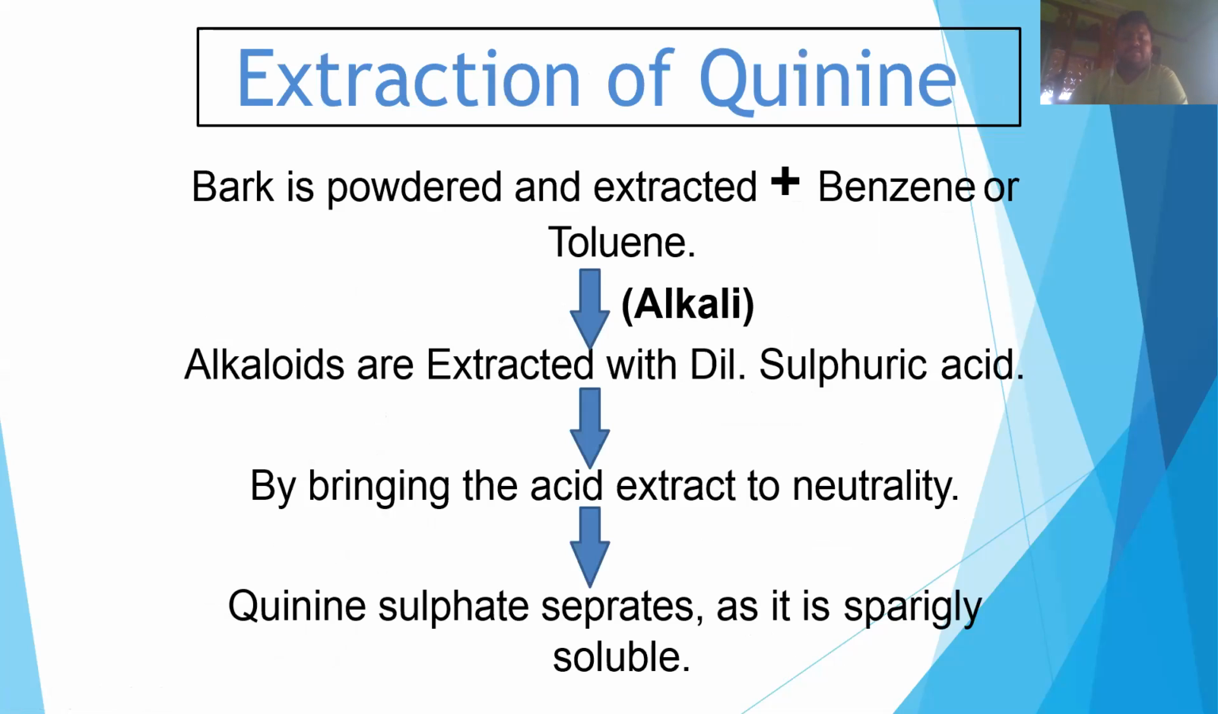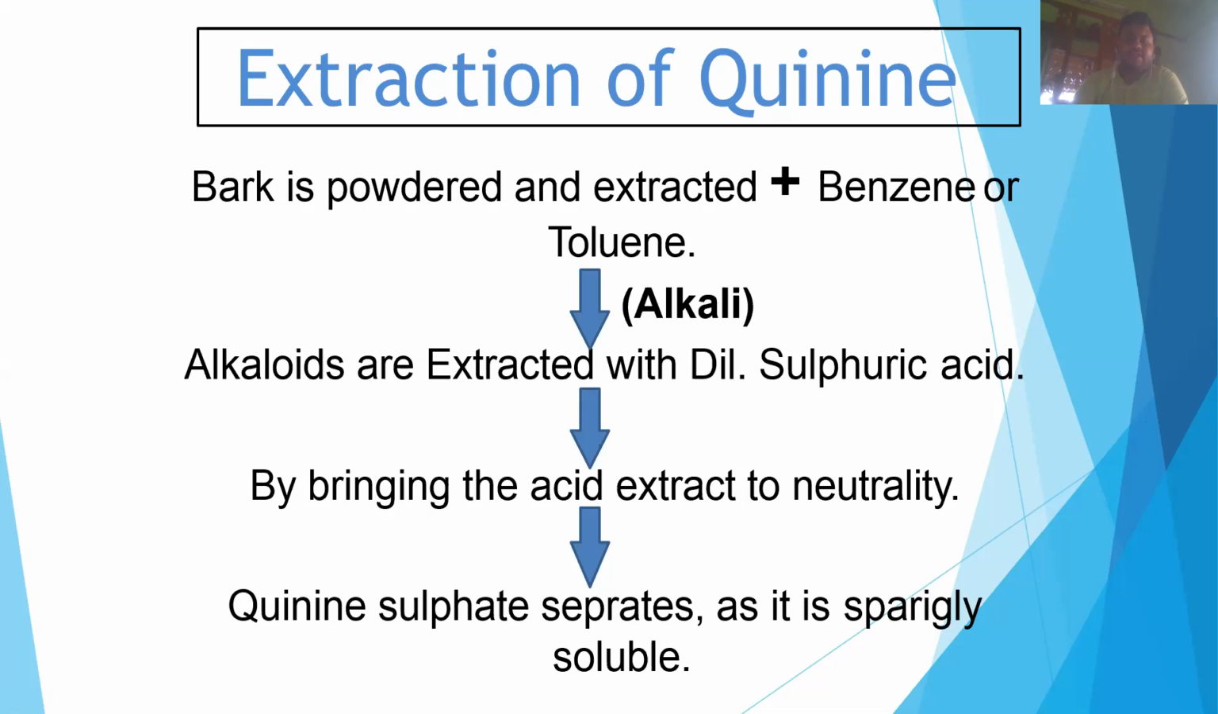Now the extraction procedure of quinine. How to extract the quinine? First, cinchona bark is transformed to the powder form. Then the powder is extracted by adding benzene or toluene.